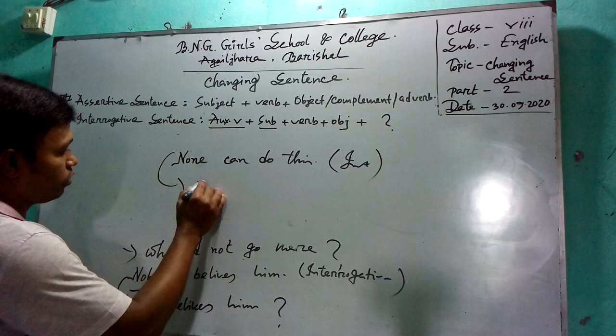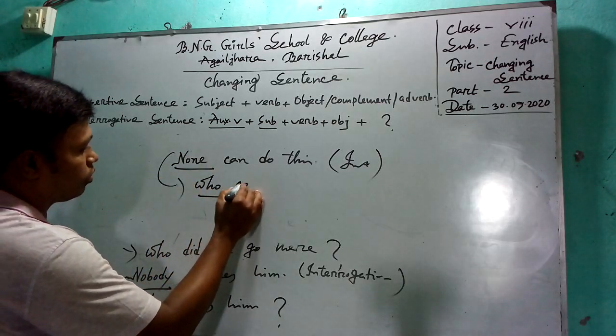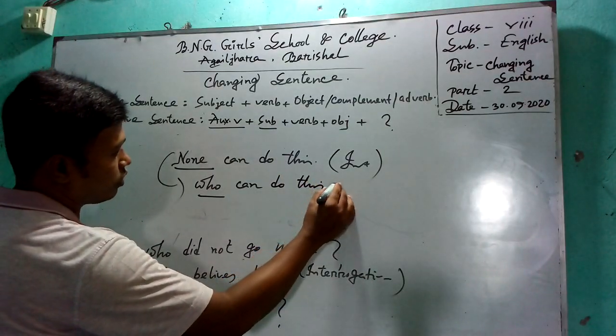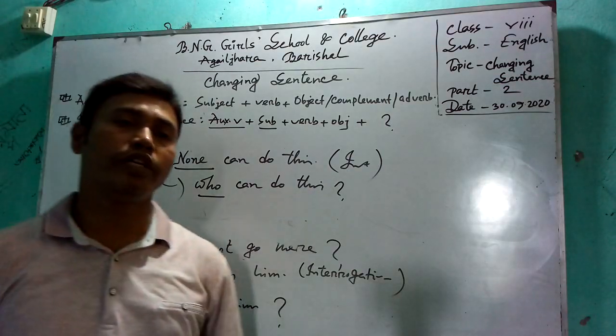So instead of none, you can use "who". Who can do this? At the end of the sentence, you have to use the note of interrogation.